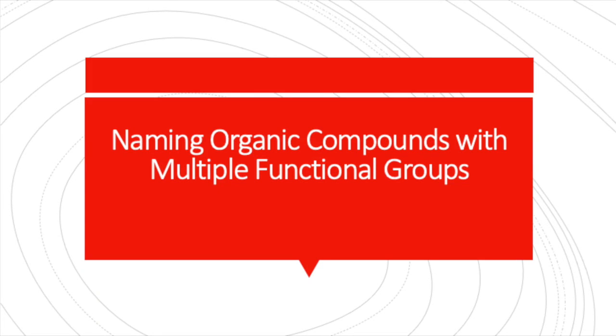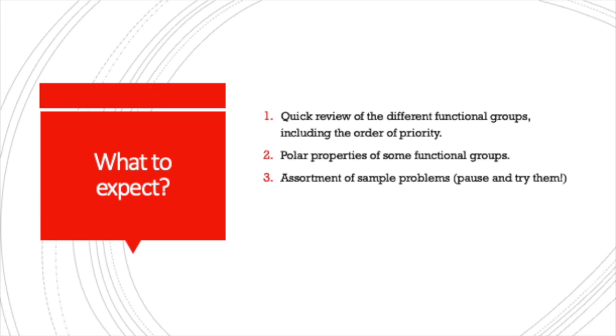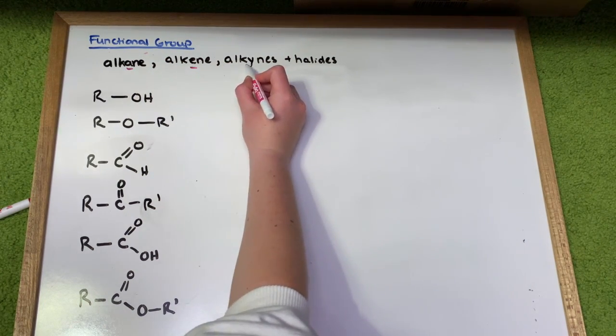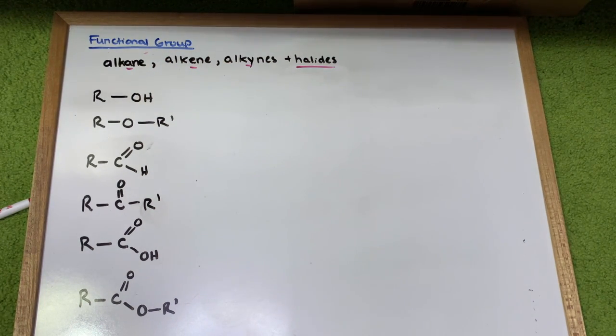Today I will be reviewing organic nomenclature for organic compounds with multiple functional groups. There will be a quick review of the different functional groups, including the order of their priorities and polar properties of some of these functional groups, as well as an assortment of sample problems at the end for you to pause and try. Alright, so we have alkanes, alkenes, and alkynes, as well as halides.